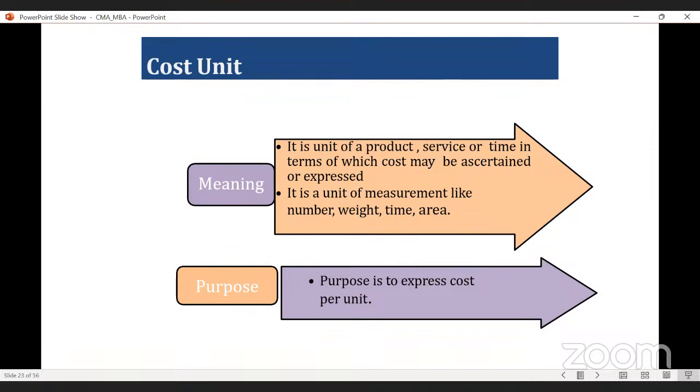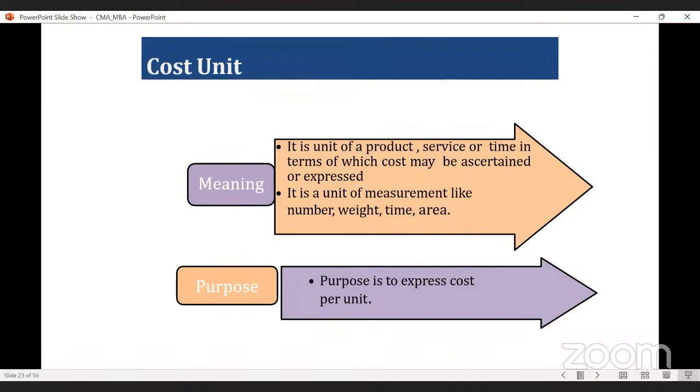So let's say you are a manufacturer of a particular pen. If I ask what is the unit cost of that particular pen, first, in a lot size of your production, what is the quantity of pens you are producing? Let's say you are producing 5,000 pens at a time. For production of 5,000 pens, you need to incur 50,000 of cost. So your total cost is 50,000, and total pens produced by you is 5,000. So 50,000 divided by 5,000 will be 10 rupees. That 10 rupees is the cost unit, we can say. It is the unit cost of a product.